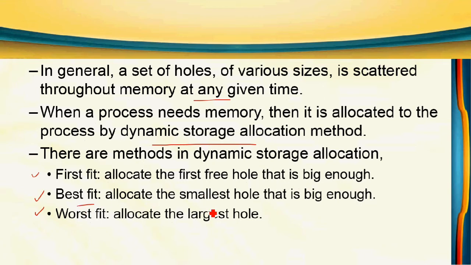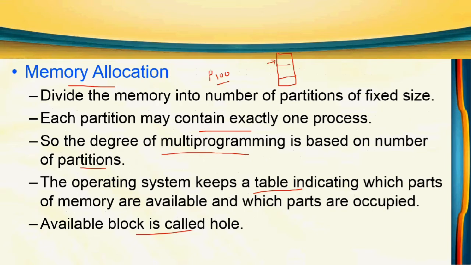Best fit method: allocate the smallest hole that is big enough, which suits exactly. Suppose the first partition is 60, the second partition is 200, and the third partition size is 110. The process size is 100, which matches the third partition best, because if we store it there, the waste is very little, only 10 KB.